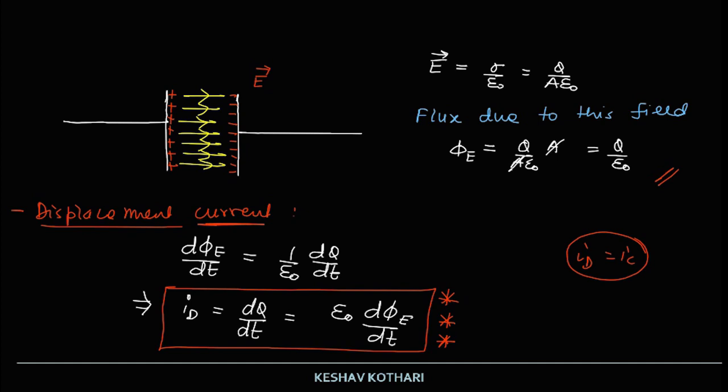And the next thing which I say is that the displacement current exists whenever there is a time varying electric flux intercepted through the surface, and the value is already written over here, that is ID is equal to epsilon naught of d phi e by dt. So this is the idea behind the concept of displacement current.